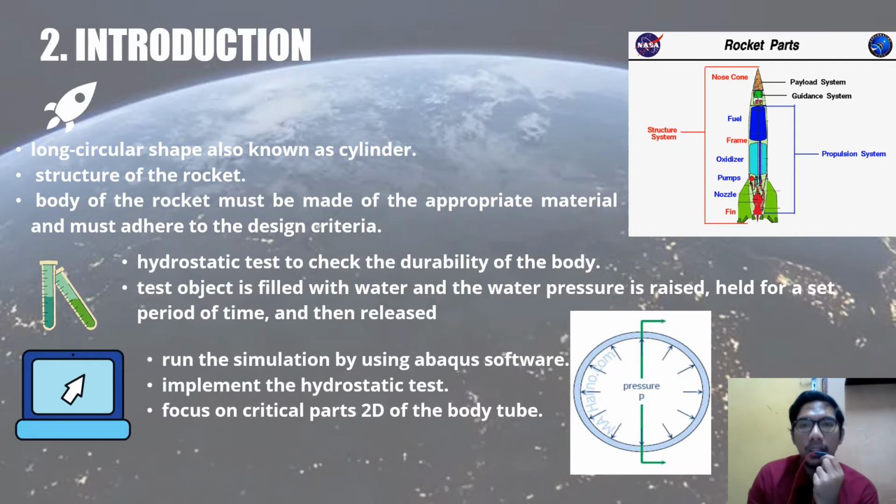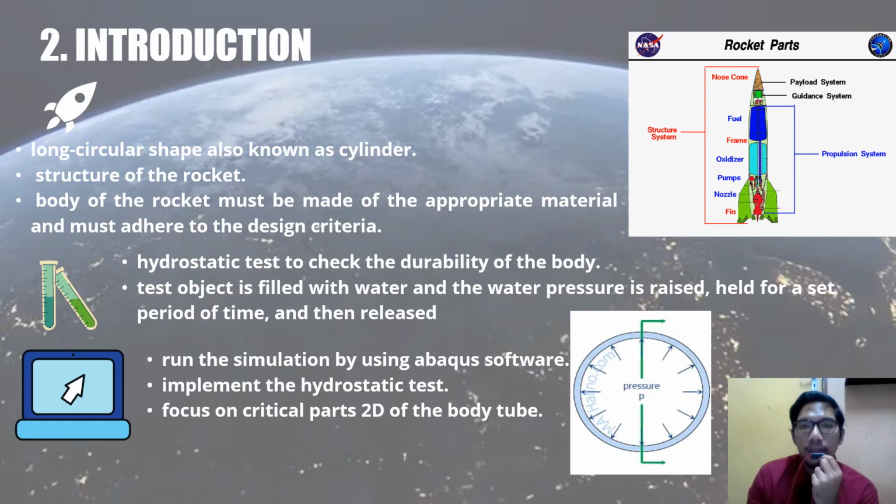So why am I doing the hydrostatic testing? The shape of the rocket is almost the same as a pipe or pressure vessel. The purpose of this test is to check the durability of the body based on the mechanical properties of the material. To run this test, the object is filled with water, and the water pressure is raised and held for a set period of time and then released. By doing this hydrostatic testing, I will run the simulation using Abaqus software.